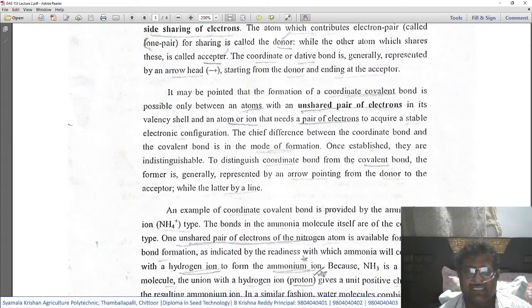As we already discussed, for the covalent bond, in the beginning we show two arrow marks coming together, but ultimately at the end we show this bond with a solid line, whereas in the case of the coordinate bond it is shown with an arrow starting from the donor atom to the acceptor atom. So the covalent bond is indicated by a line, whereas the coordinate bond is represented by an arrow.